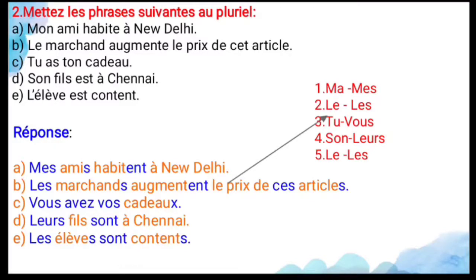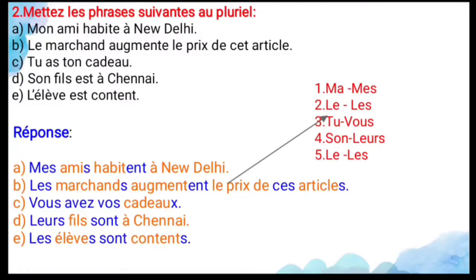And next, C, tu as ton cadeau. So you have your gift. For that, tu is the second person singular. The second person plural is vous only. For that vous, the verb conjugation is vous avez, and the possessive adjective for vous is vos, and cadeau ends with eau, so you have to add x. So vous avez vos cadeaux. So you have your presents.